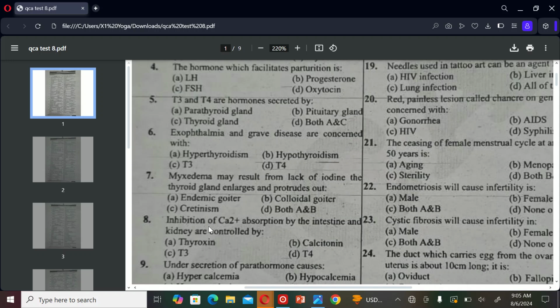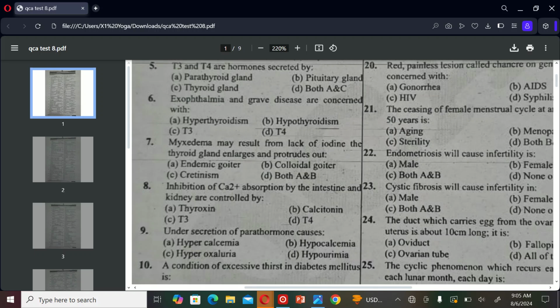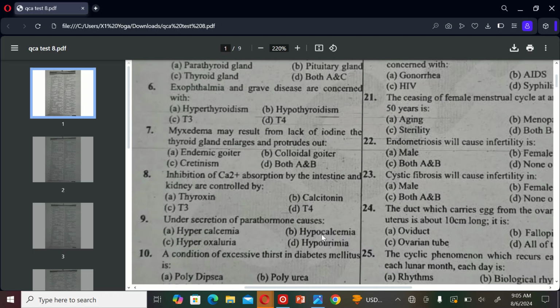The next MCQ is: inhibition of Ca2+ absorption by the intestine and kidney is controlled by A. Tyrosine, B. Calcitonin, C. T3, and D. T4. So the correct option is B, Calcitonin.